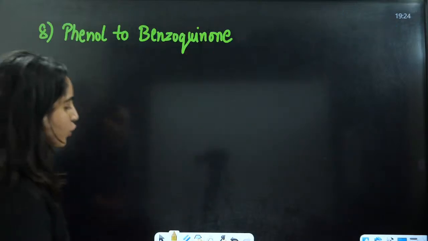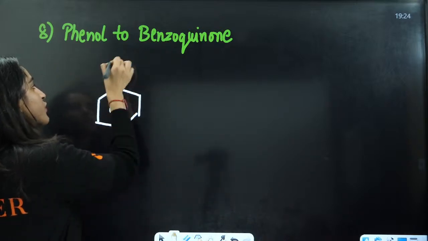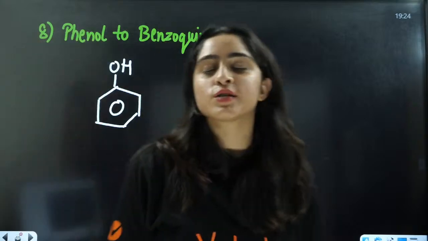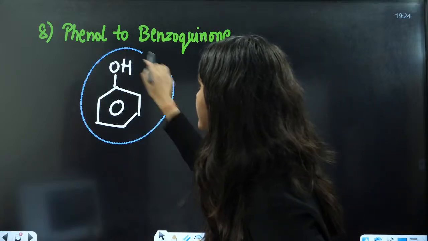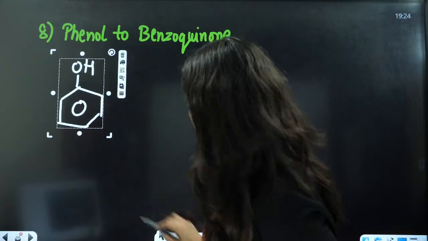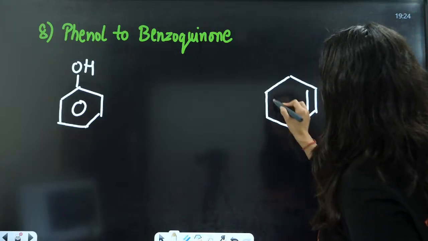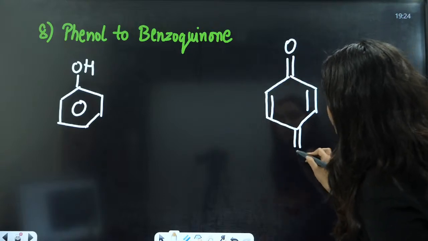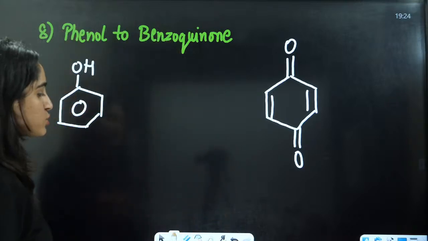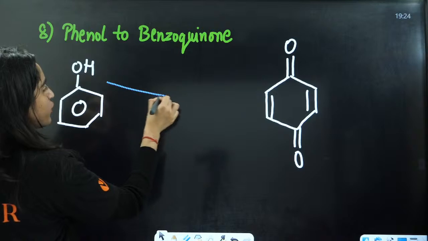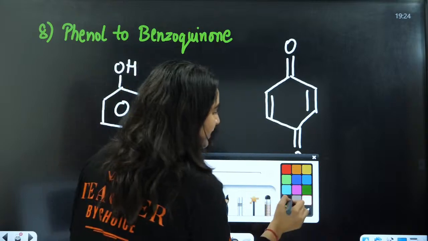Next is phenol to benzoquinone. Now everybody, how can you convert phenol to benzoquinone? This is phenol. Now what is benzoquinone? Everybody in the chat box. Yes, this is going to be benzoquinone. Now, how do you convert phenol to benzoquinone? It's a one-step reaction. Very simple.